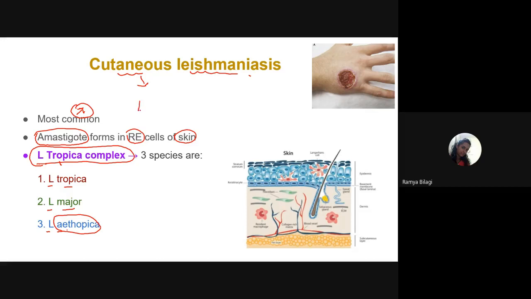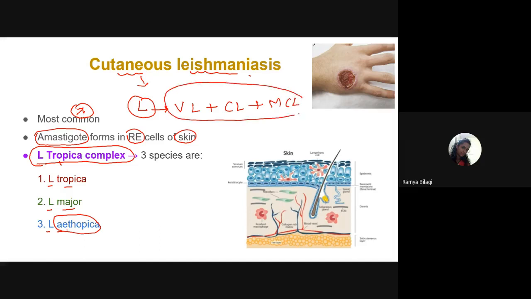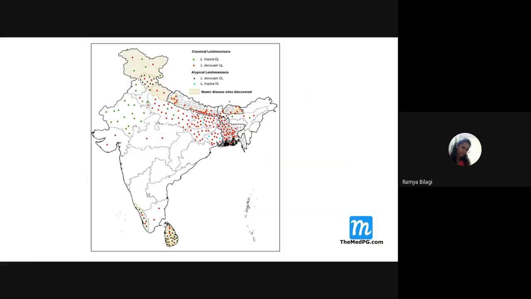So what do you mean by leishmaniasis? Leishmaniasis is the clinical manifestation of either visceral leishmaniasis, cutaneous leishmaniasis, or mucocutaneous leishmaniasis. Together, all these three types we call leishmaniasis. Already we have seen in detail about visceral leishmaniasis. Now coming to cutaneous leishmaniasis.